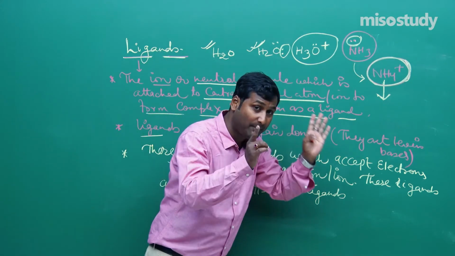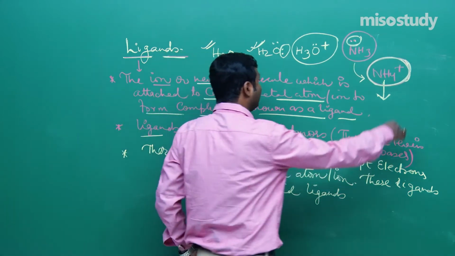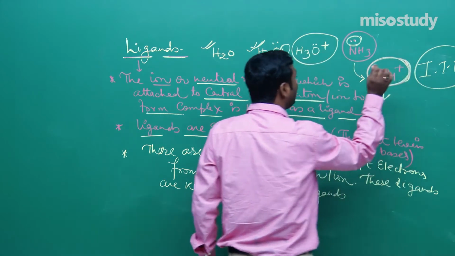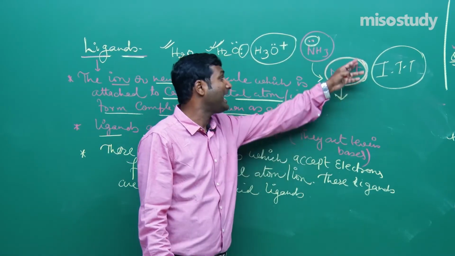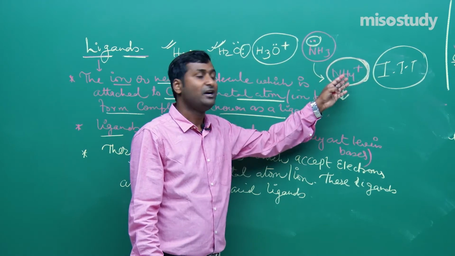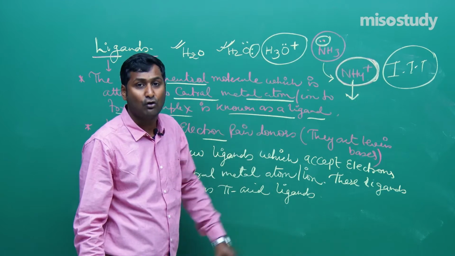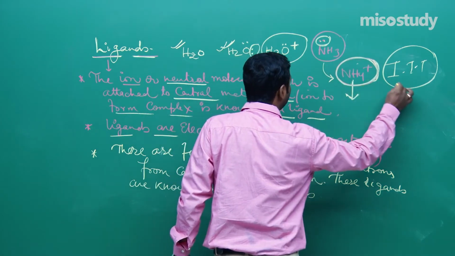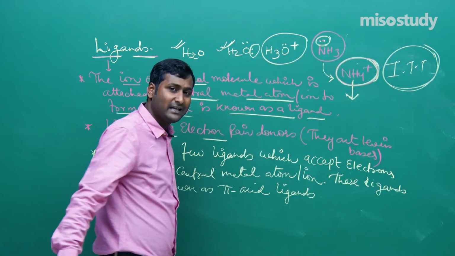Again I am repeating, NH4 plus is not treated as a ligand, and this is a question from IIT. In many books it is mentioned that NH4 plus is treated as a ligand, but that is not completely true. NH4 plus is not a ligand, and this is a question from IIT. Is it clear to you?